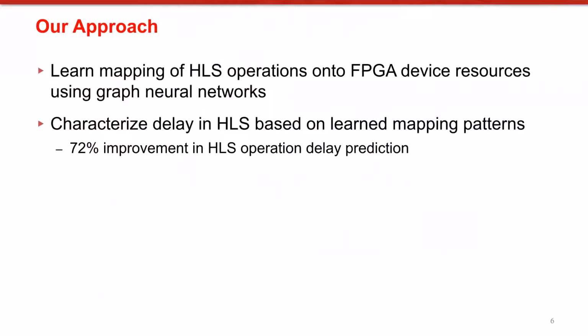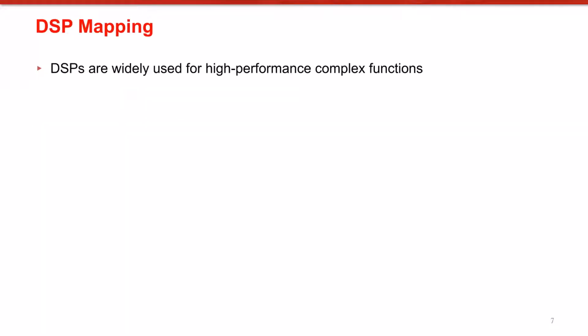So we're proposing accurate operation delay prediction in HLS by first learning mapping of HLS operations onto device resources using graph neural networks, and then characterizing delay in HLS based on these learned mapping patterns, which leads to 72% improvement in HLS operation delay prediction.